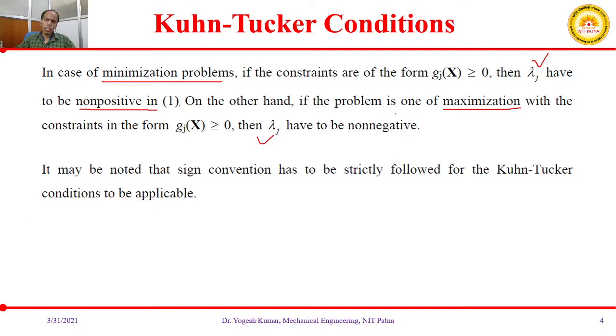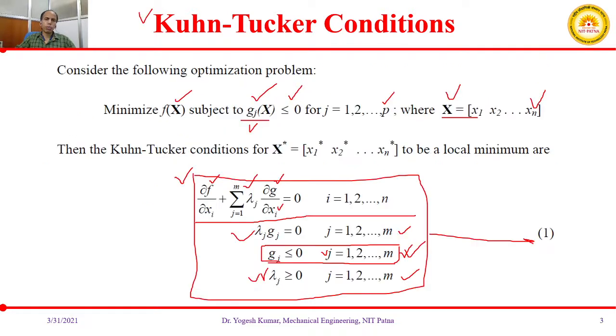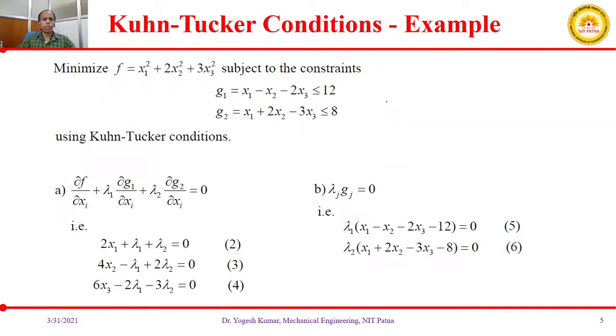We will see through one example how we are going to apply this Kuhn-Tucker condition in the case of a constrained problem having multiple variables. Let us take one example.